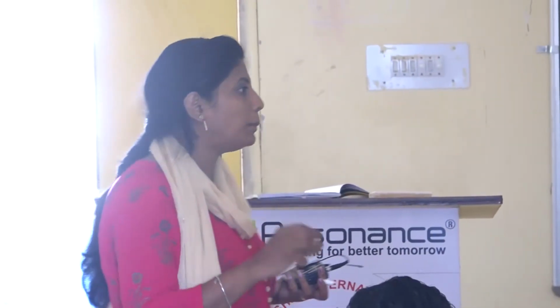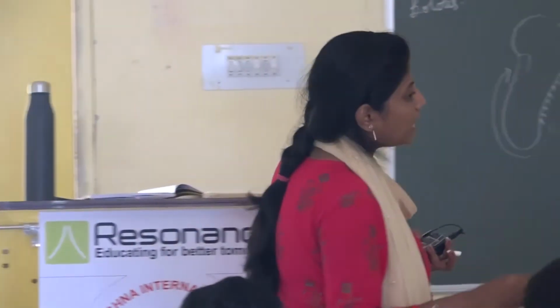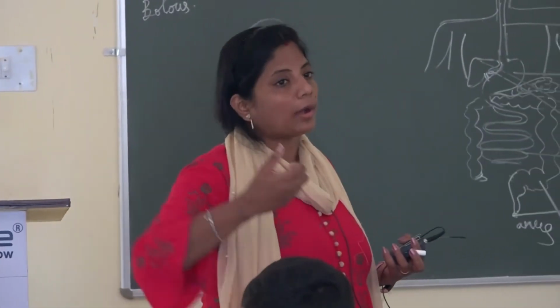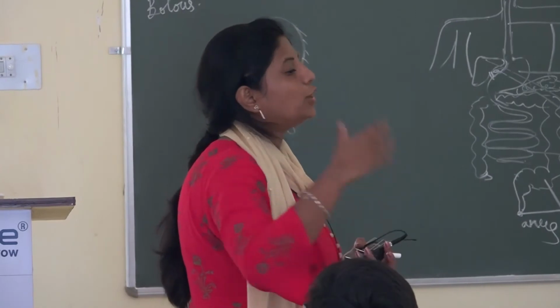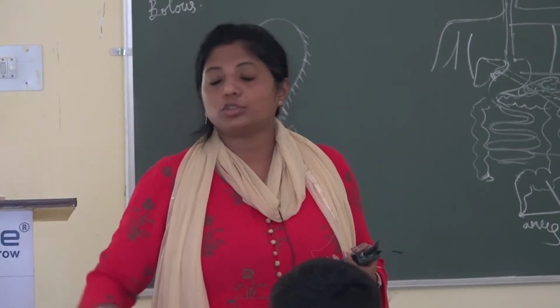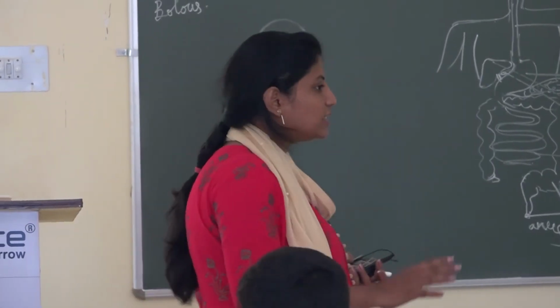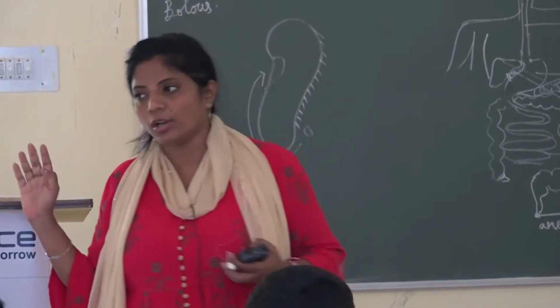Because these are the basic nutrients which can be absorbed by your blood, not in disaccharide or polysaccharide form. So, complete digestion is completed in your small intestine.